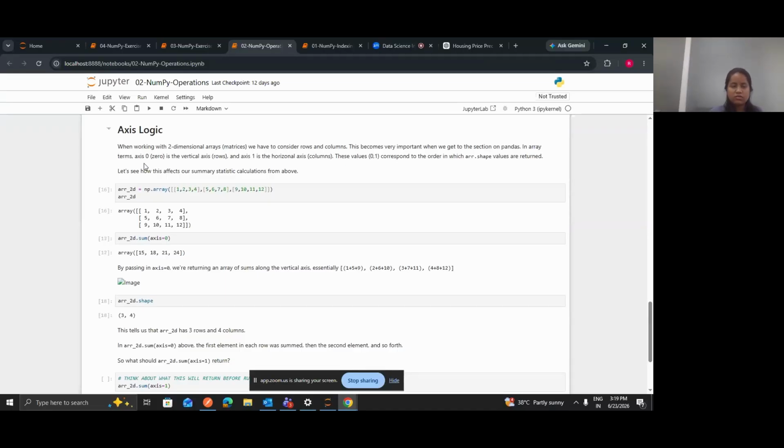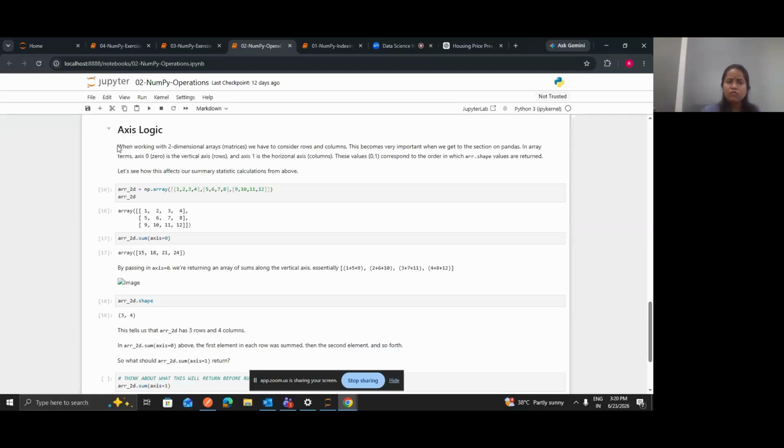Okay, now this axis logic. Whenever you are coding or working with some data, maybe you want to select a single row, or maybe you only want to work vertically or horizontally. For that you can pass the axis. If you're passing zero axis, it means you are taking it vertically. And if you are passing one, it means you're talking about the horizontal axis, right? So zero is your vertical axis and one is your horizontal axis.